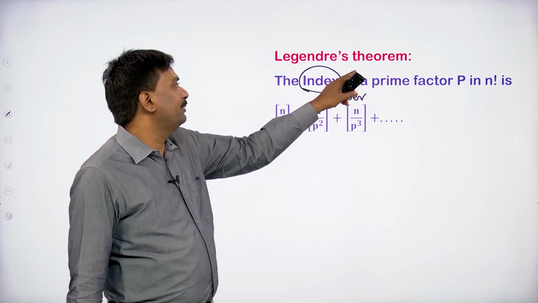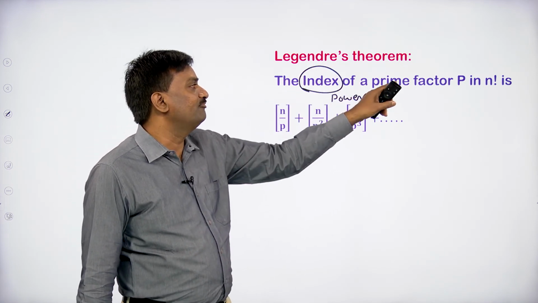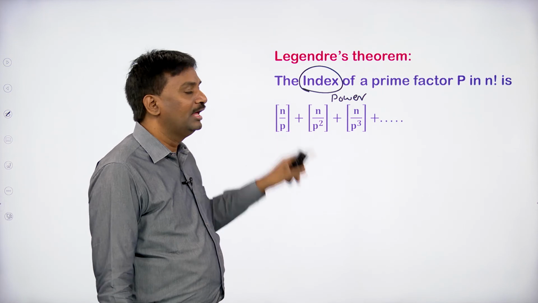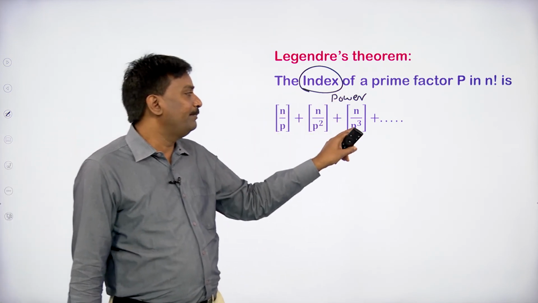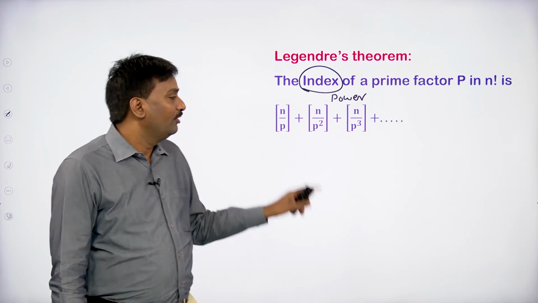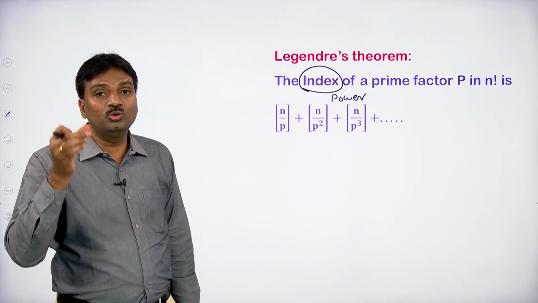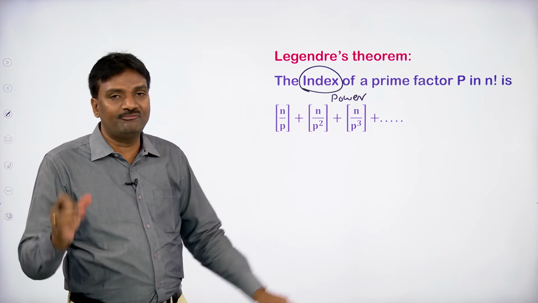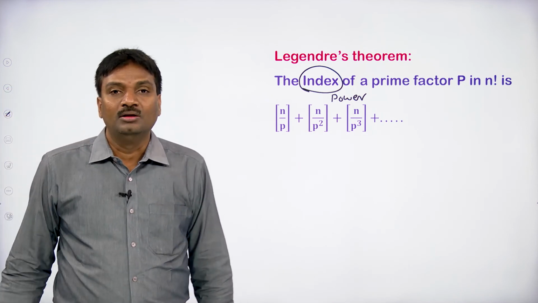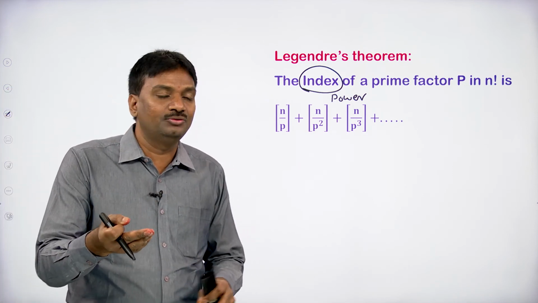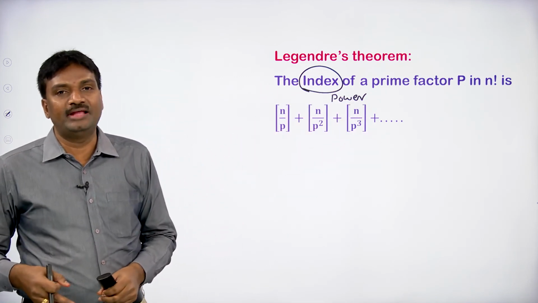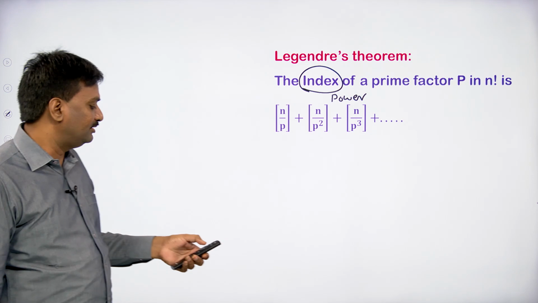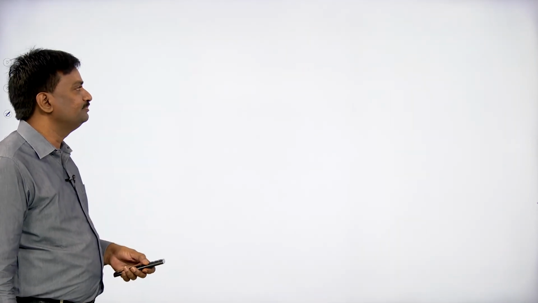So Legendre's theorem means the index or power of a prime factor p in n factorial is step n by p plus step n by p square plus step n by p cube plus so on. We have to do like this up to getting the value of step function as 0. So by adding the remaining values, you will get the index or power of a prime factor p in n factorial. So let us take one example with respect to this concept.